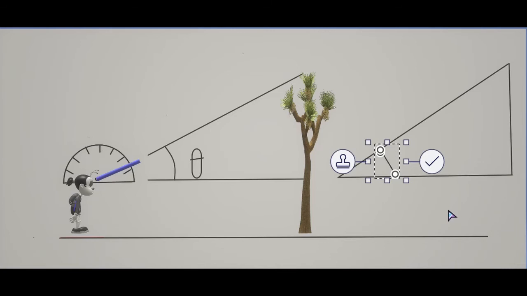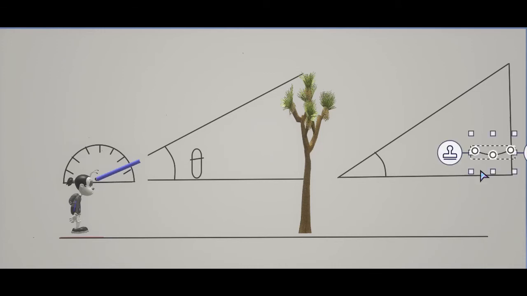This is a right angle triangle with this being the right angle. And this is theta.